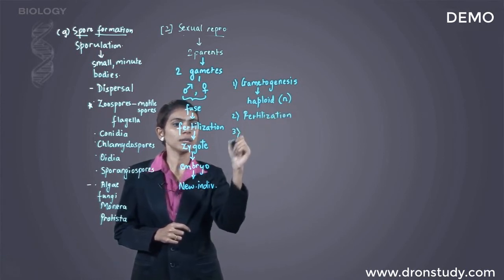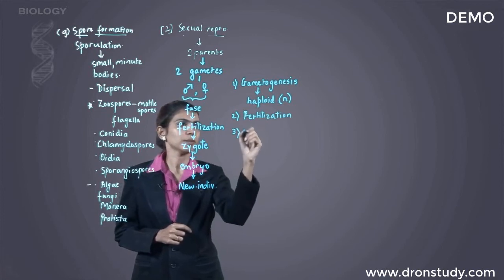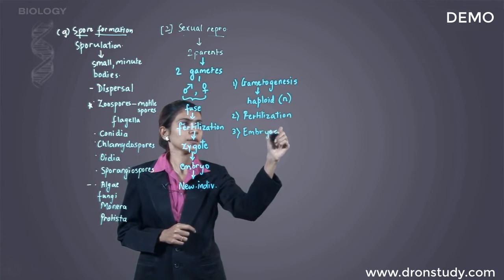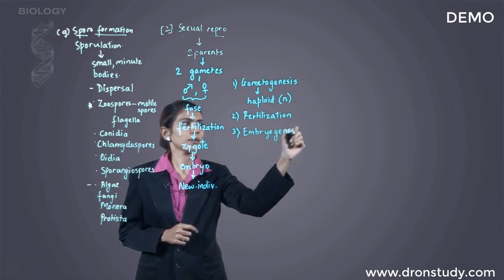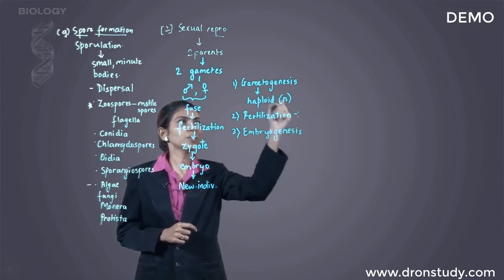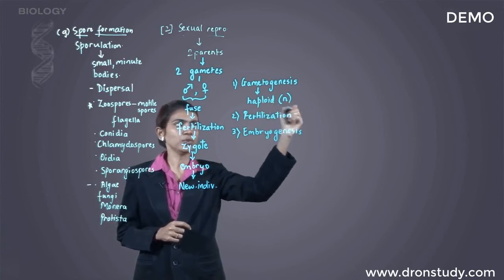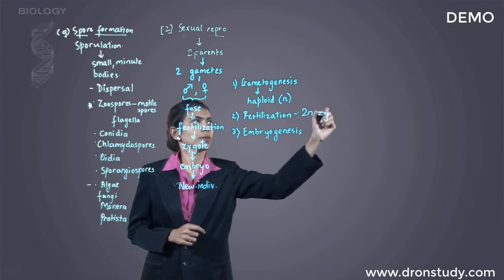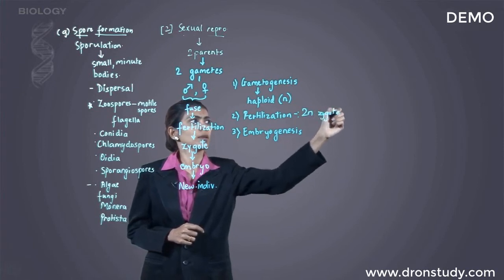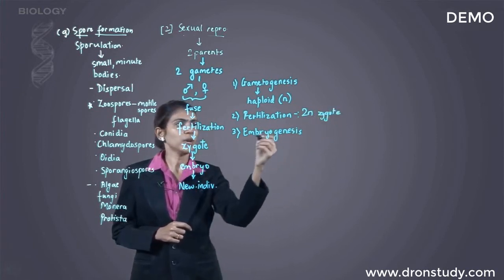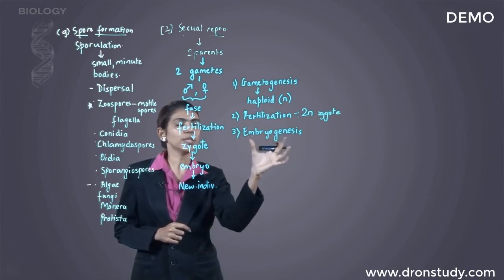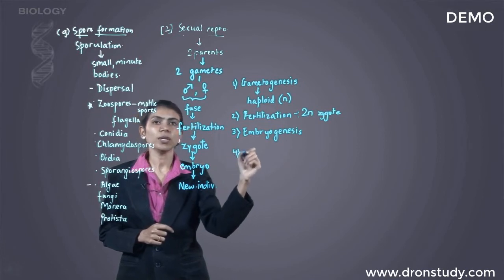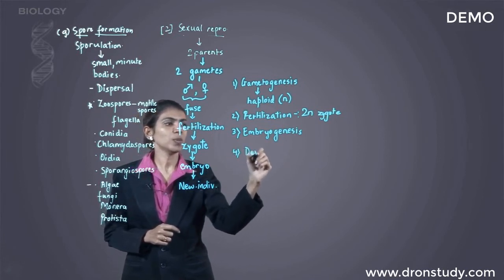Third step is embryogenesis. Here in fertilization, because 2 haploid gametes are fusing, what is formed is a diploid zygote. This diploid zygote then undergoes mitosis to form embryo. The process is called as embryogenesis. The embryo then further develops into a new individual. So the last step is development.